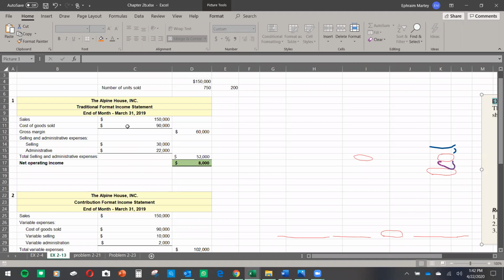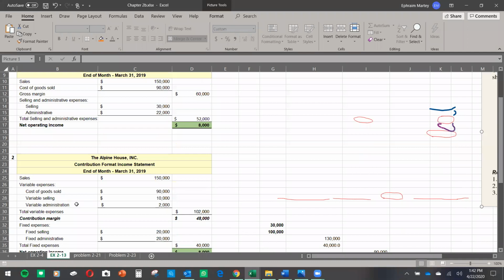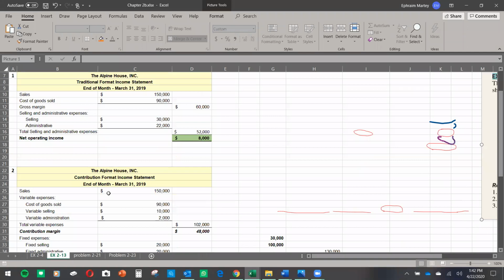contribution format of income statement, where you have to find sales, cost of goods, and find variable cost or variable expenses, and you find a gross margin before you find fixed expenses. So this income statement differs a little bit from financial accounting statements. Statements in managerial accounting are a little bit different from financial accounting statements.